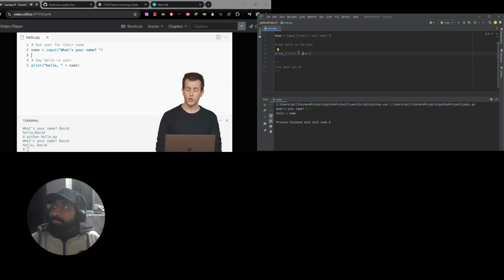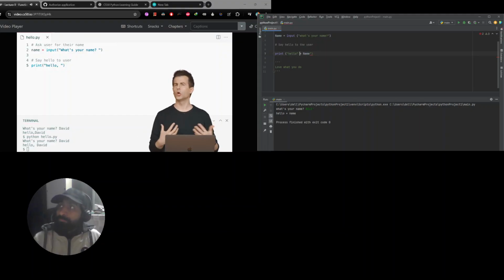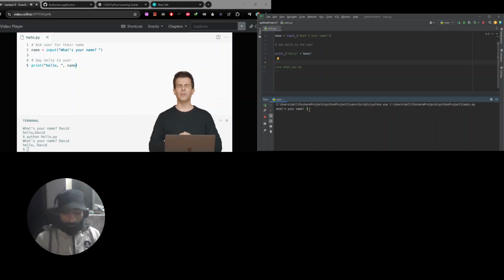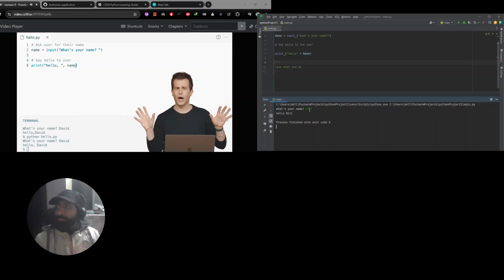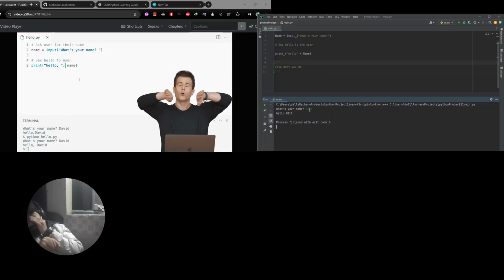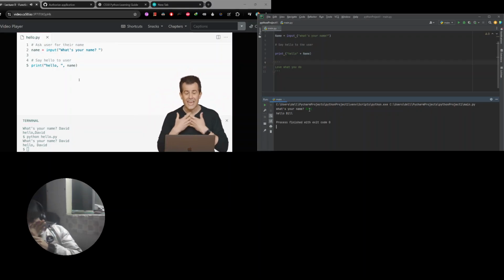It turns out that some functions, print among them, actually take multiple arguments. And it turns out that if you separate the inputs to a function, the so-called arguments to a function, with a comma, you can pass in not just 1, but 2, 3, 4, 5, onward. So let me go ahead and pass in not just hello, comma, space, but that followed by name. And this is a little confusing potentially at first glance, because now I've got 2 commas, but it's important to note that the first comma is inside of my quotation marks, which is simply an English grammatical thing. The second comma here is outside of the quotes, but between what are now 2 separate arguments to print. The first argument is hello, comma, space. The second argument is the name variable itself.